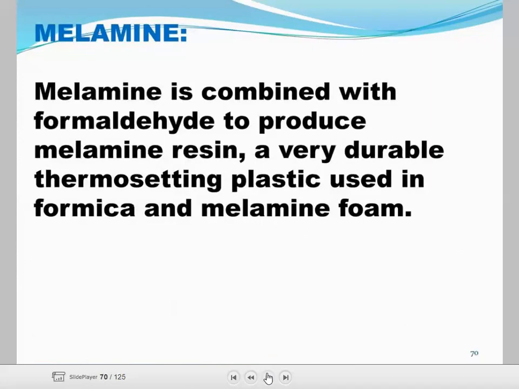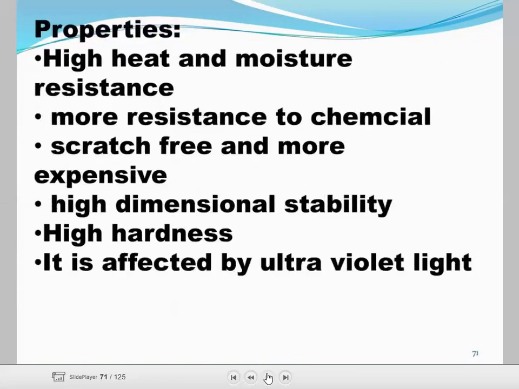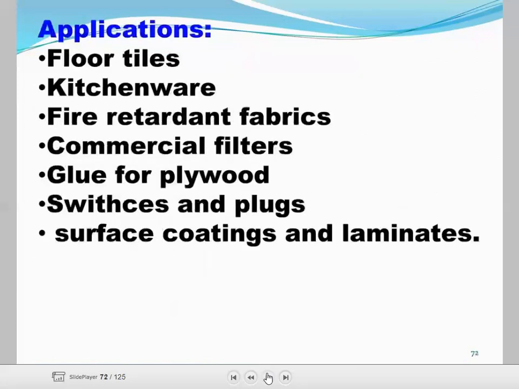Now, melamine. Melamine is combined with formaldehyde to produce melamine resins, a very durable thermosetting plastic used in Formica and melamine foam. Properties: high heat and moisture resistance, more resistance to chemical scratches, more expensive, high dimensional stability, high hardness, and it is affected by ultraviolet light.